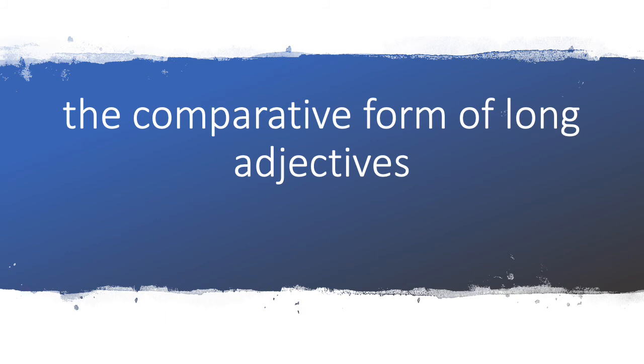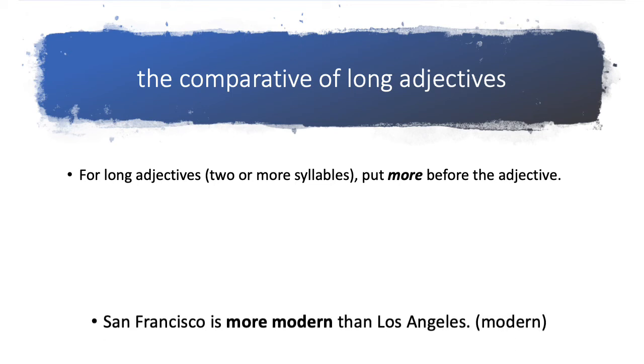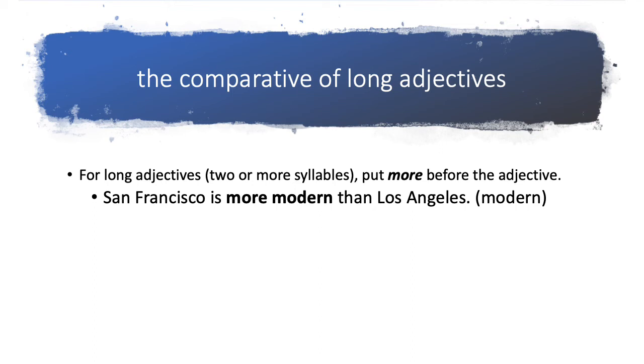Okay, let's now look at the long form of these comparative adjectives. For long adjectives, meaning two or more syllables, you put the word more before the adjective. San Francisco is more modern than Los Angeles. Modern is two syllables, ma-dern. So we don't say moderner. We add more modern.